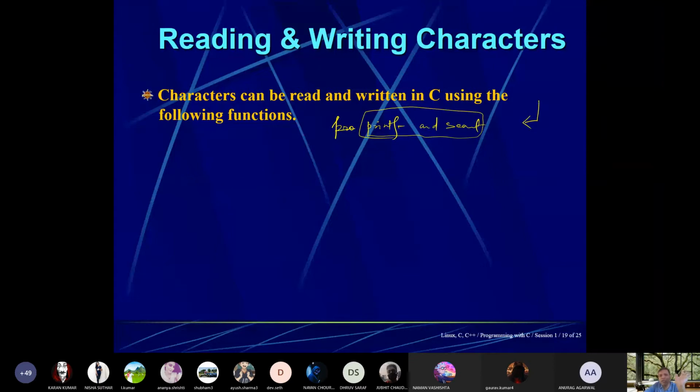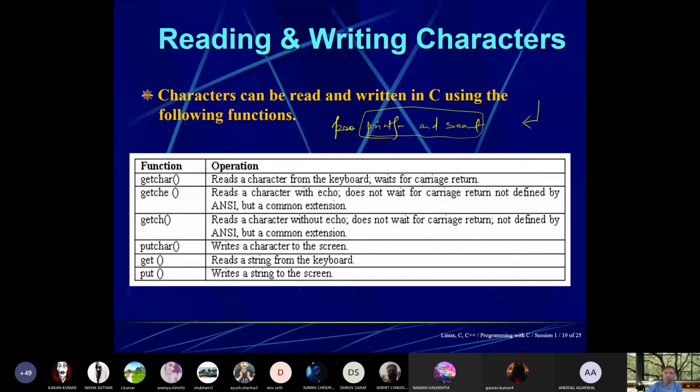I think you know reading and writing characters can be done in C using these functions. Okay, getchar is a function that reads a character from the keyboard and waits for carriage return. Carriage return means this is the symbol of enter, so it is waiting for the enter symbol. Then getche reads a character with echo. This E means echo; it does not wait for carriage return, is not defined by ANSI, but is a common extension.